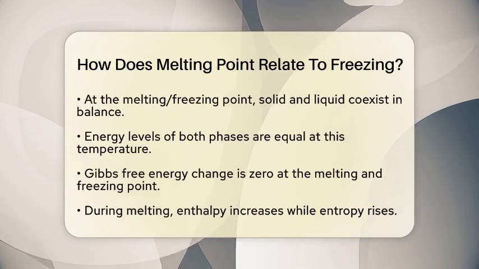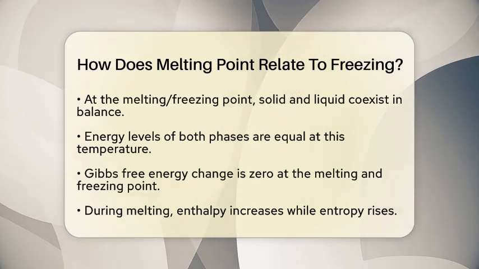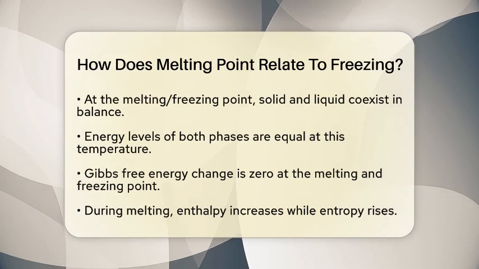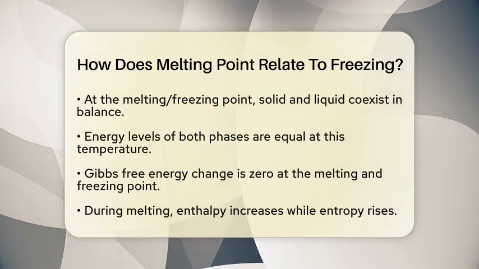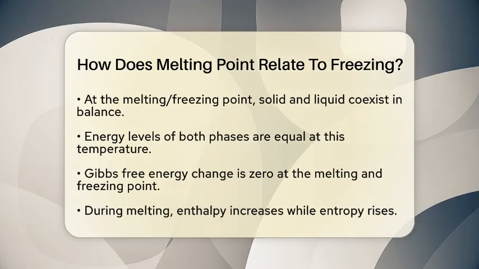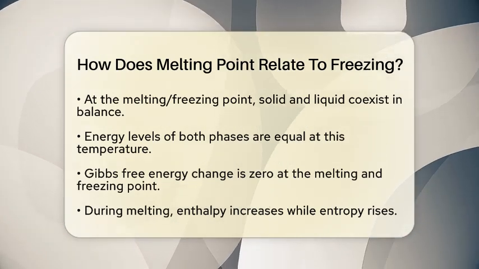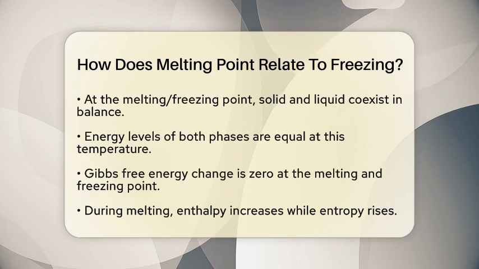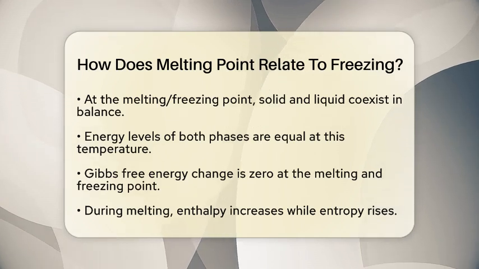To change a solid into a liquid at this temperature without altering the temperature itself, we need to add energy. This energy is called latent heat or heat of fusion. It breaks the orderly structure of the solid, allowing the molecules to move freely in the liquid state.